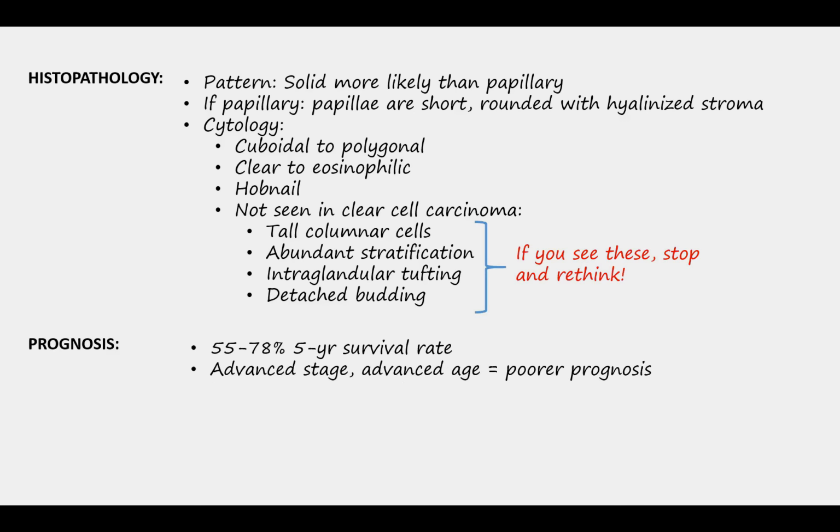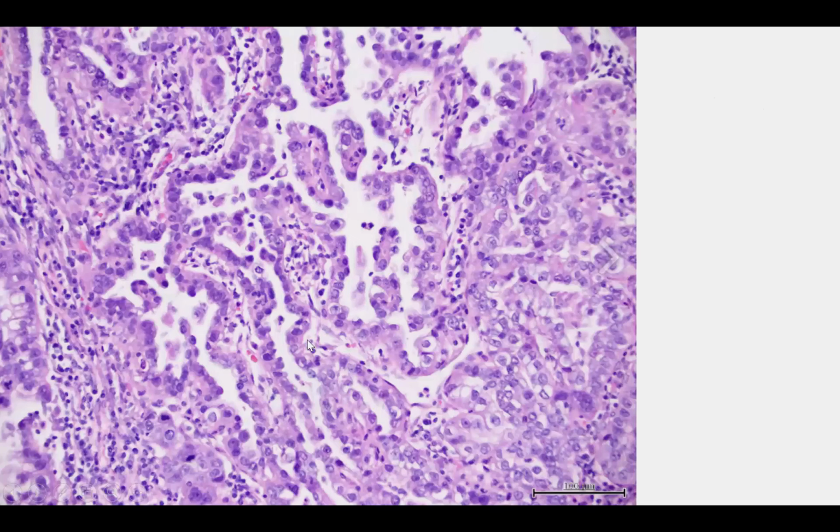These tumors have a relatively poor prognosis. So the 5-year survival rate is 55 to 78%, but an advanced stage and advanced age is associated with even poorer prognosis. So that's the histology of a clear cell carcinoma.